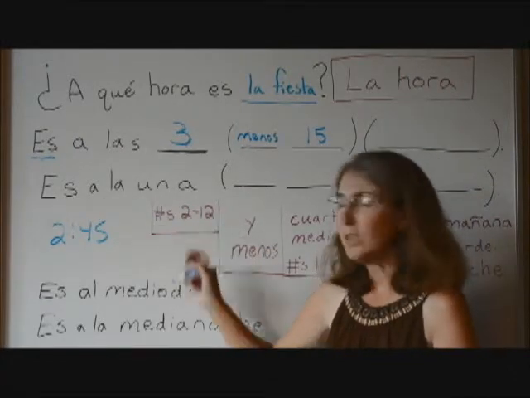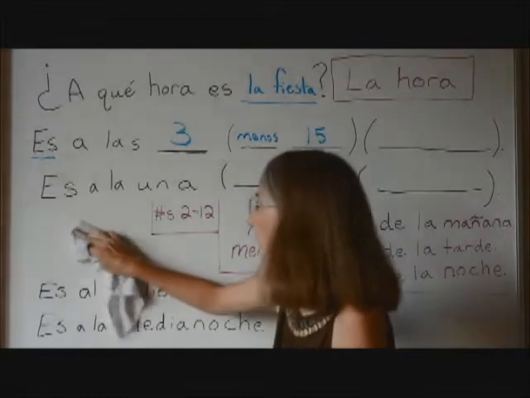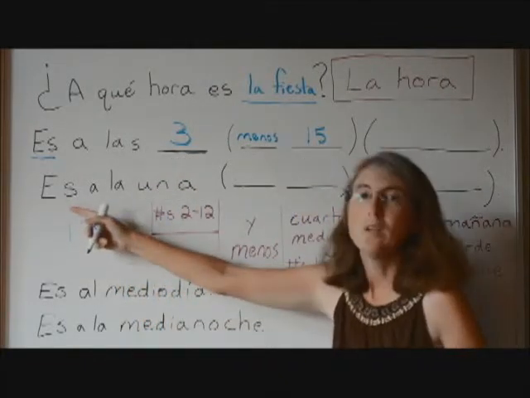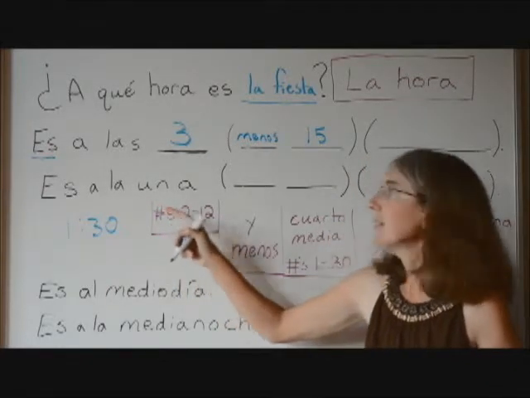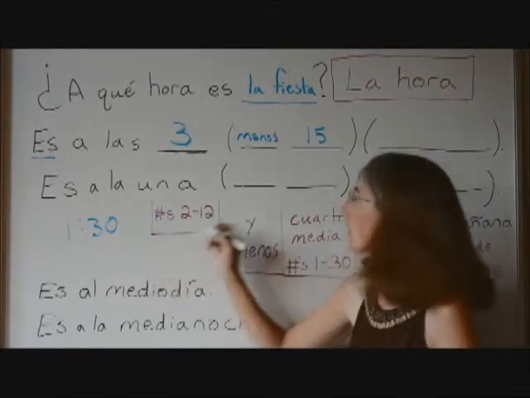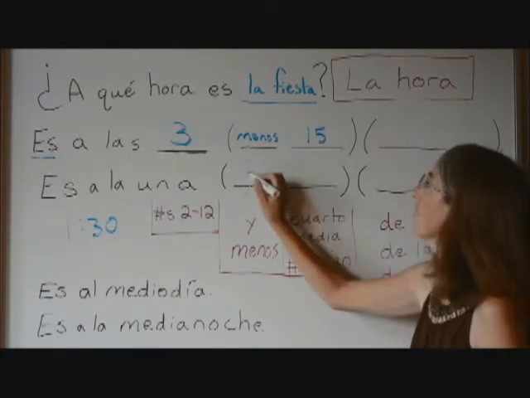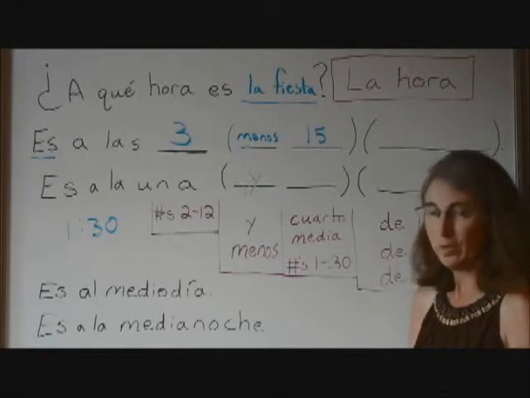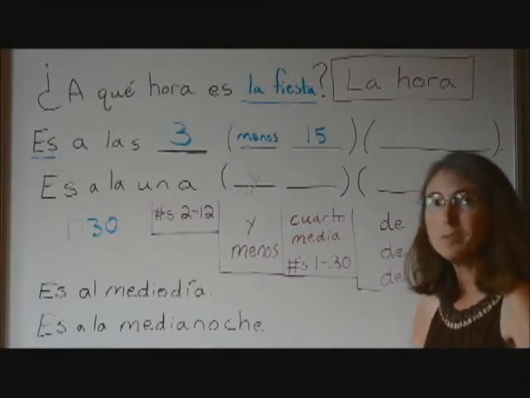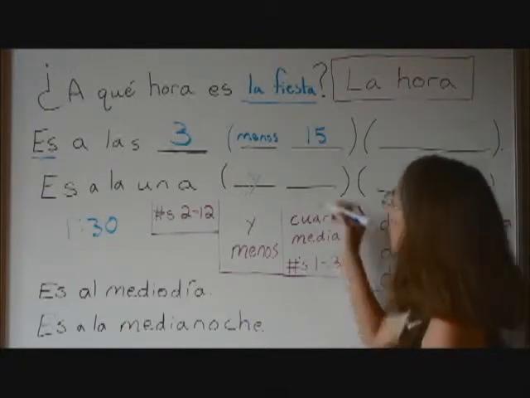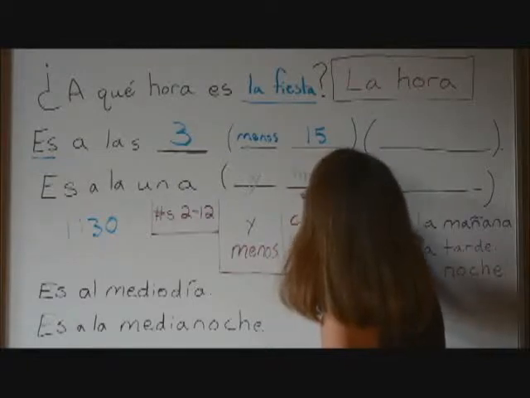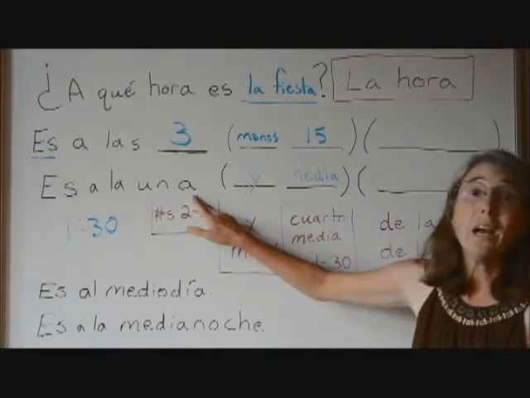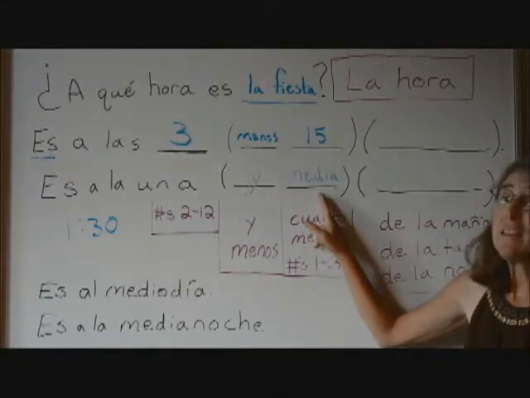Now, if it were 1:30, if the party is at 1:30, es a la una, and we have to add time to 1, y, and then in this blank we can either put the number 30 for 30 minutes, or media, which means half. Okay. Es a la una y media.